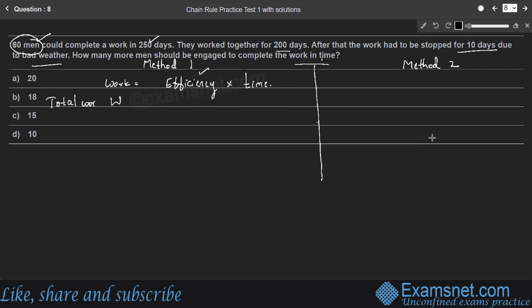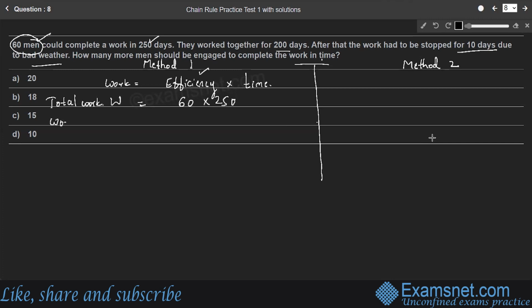Total work, W, is equal to, so 60 men are working for 250 days to complete the work. They have to complete the work, right? So here they worked together for 200 days, right? So let us consider the amount of work done in 200 days.